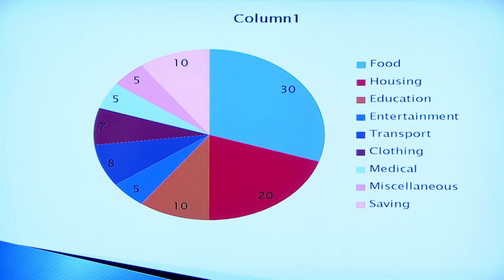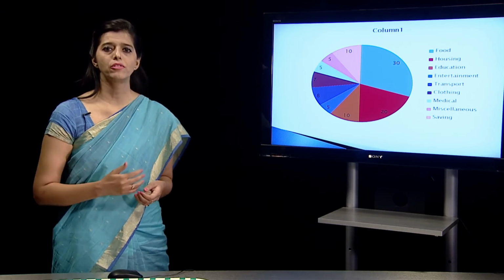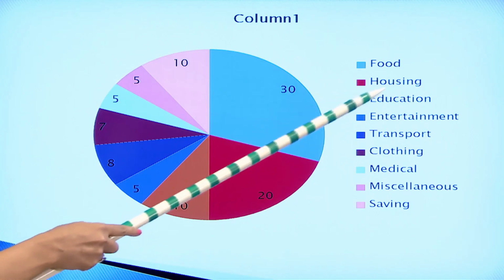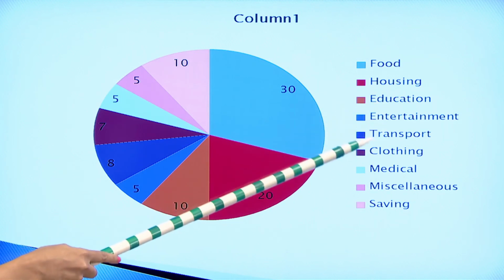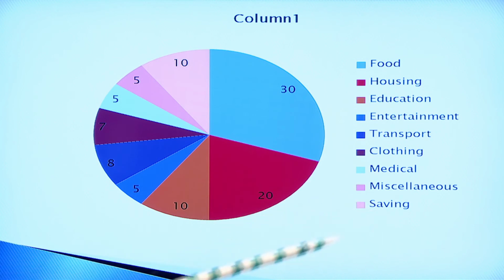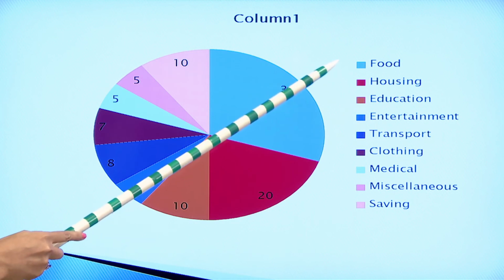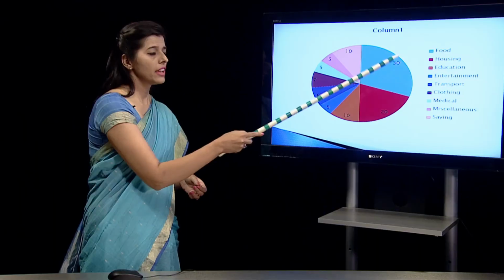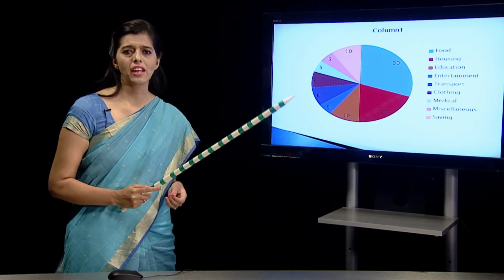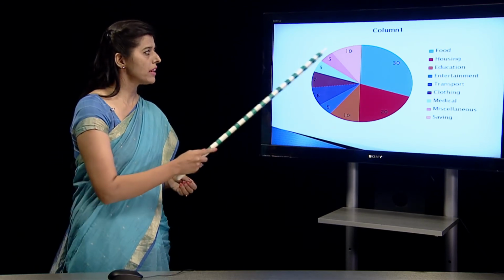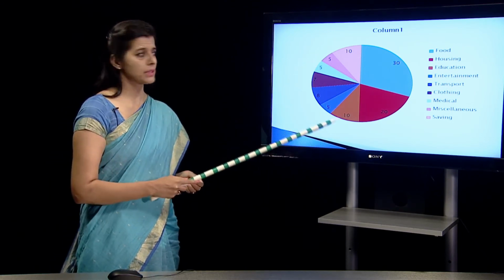Now, there are different categories of expenditure which we have discussed, which are food, housing, education, entertainment, transport, clothing, medical, miscellaneous, saving. Now, we have also discussed the amount of money to be allocated for each expenditure, but there is a certain guideline of different categories of percentage which has to be given. So, maybe you can understand with this pie chart.